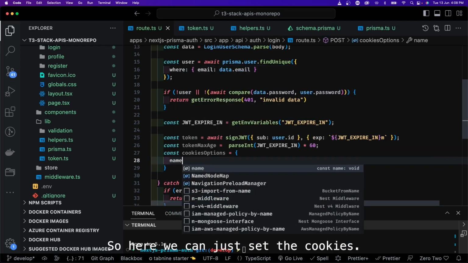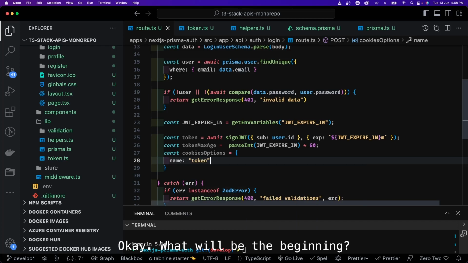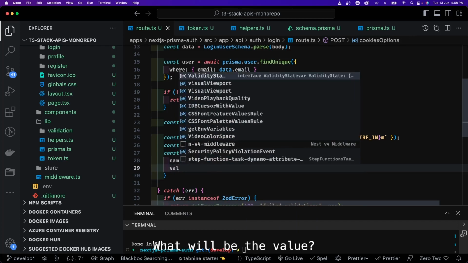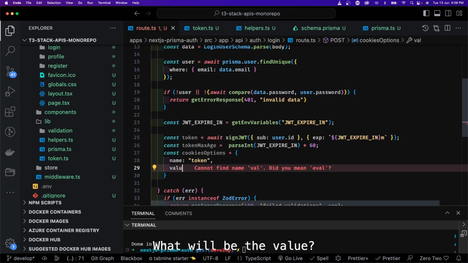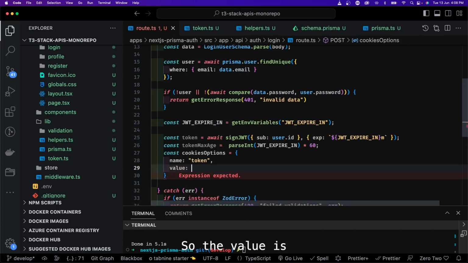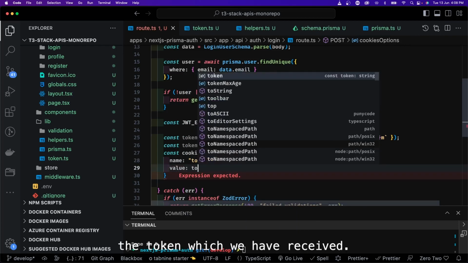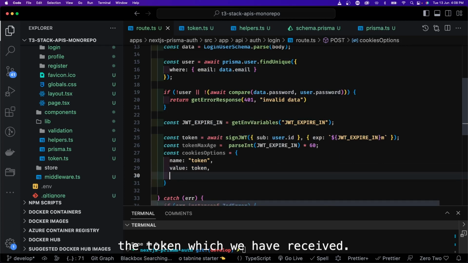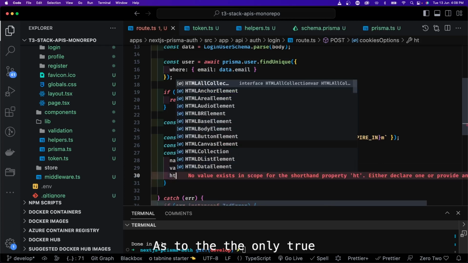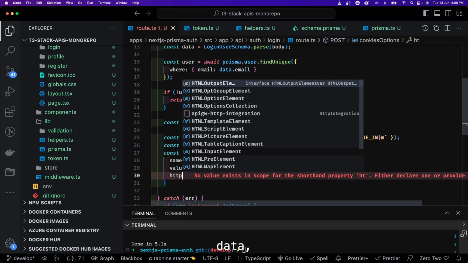So here we can just set the cookie. Okay, what will be the cookie name, what will be the value? The value is this token which we have received, httpOnly true.